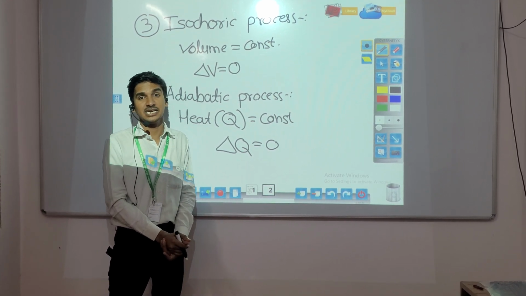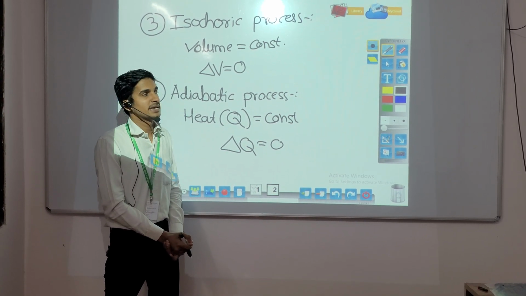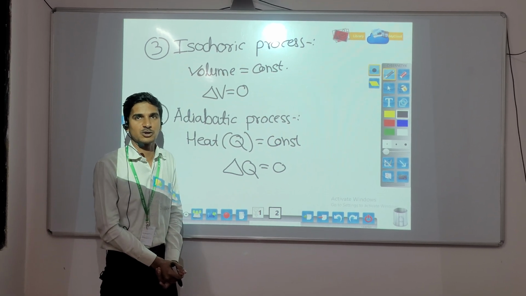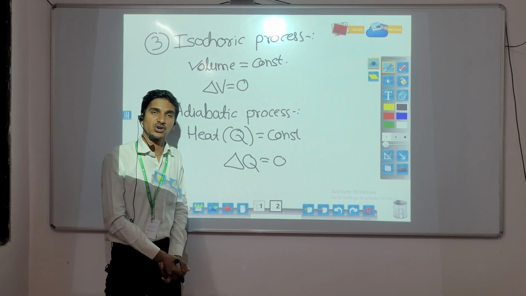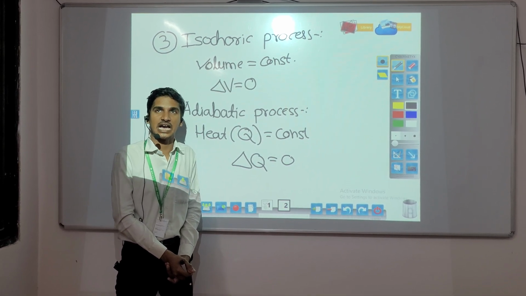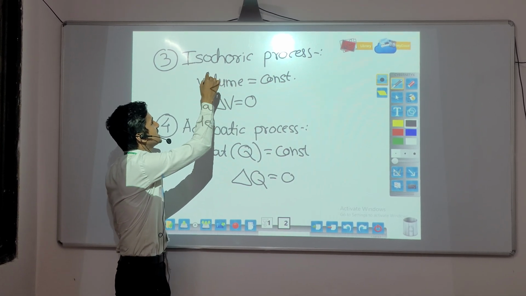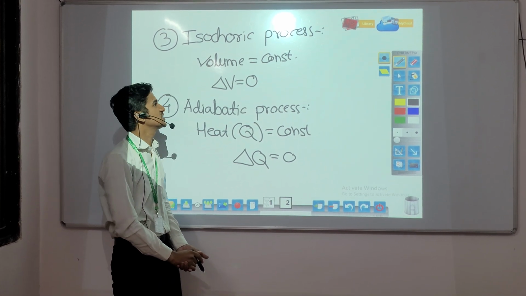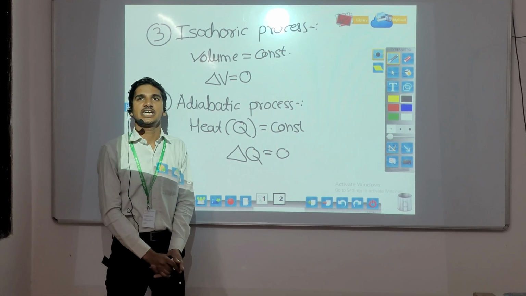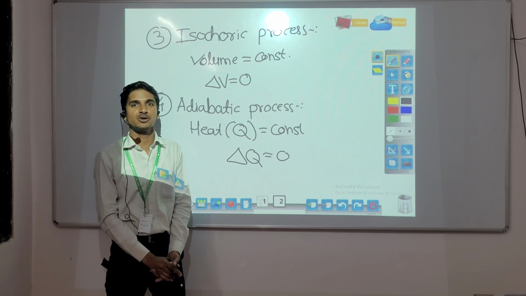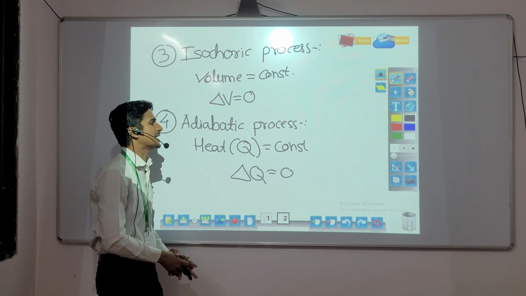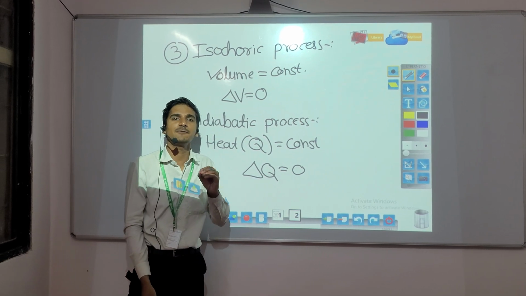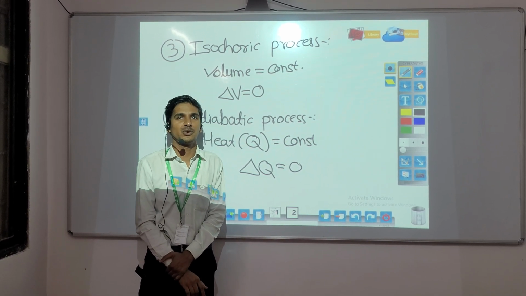First is the isothermal process, the process in which temperature is constant. Second is the isobaric process, the process in which pressure is constant. Third is isochoric process, the process in which volume is constant. Fourth process is the adiabatic process, the process in which heat is constant. These are the four processes of thermodynamics.